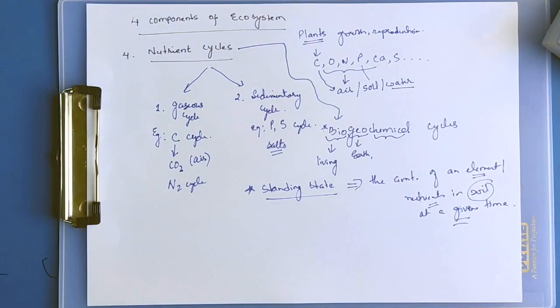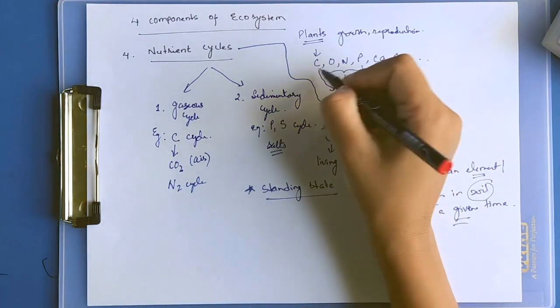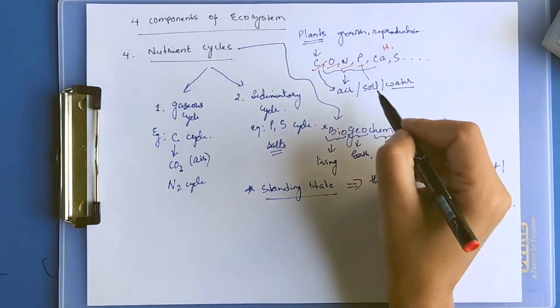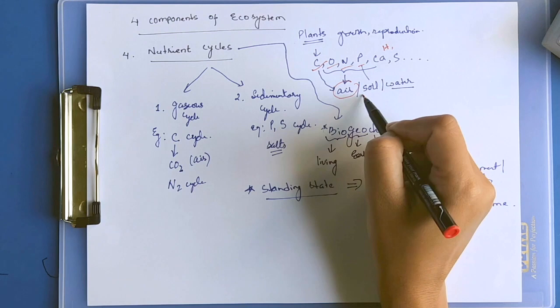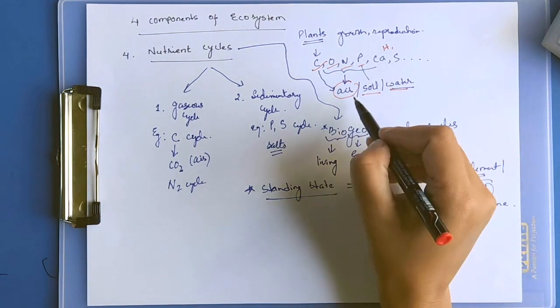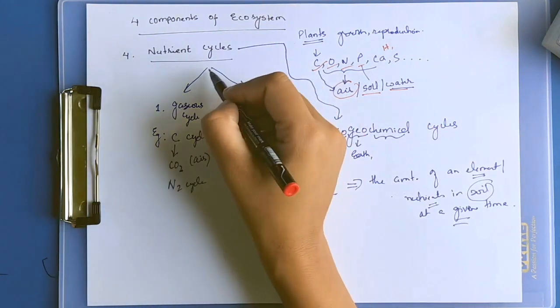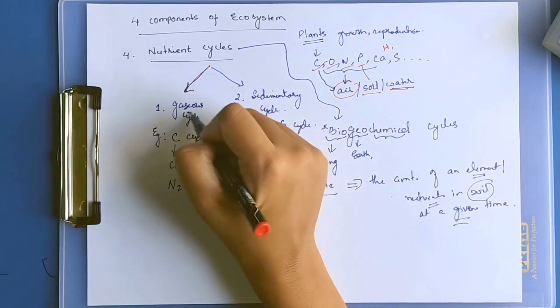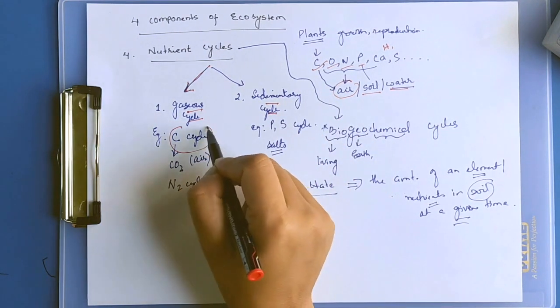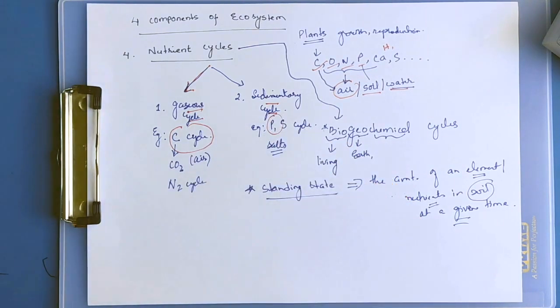Nutrient cycles: plants need nutrients for reproduction and various metabolic processes. Nutrients like carbon, oxygen, nitrogen, phosphorus, hydrogen, calcium, zinc can be from the air, from the soil, and from the water. Based on the source of these nutrients, nutrient cycles can be divided into two types: gaseous cycles and sedimentary cycles. An example of a gaseous cycle is the carbon cycle.